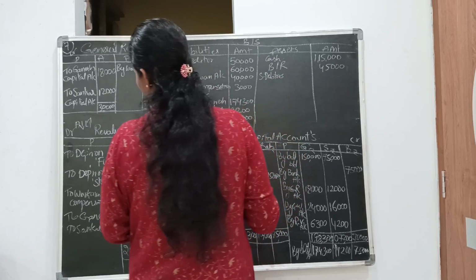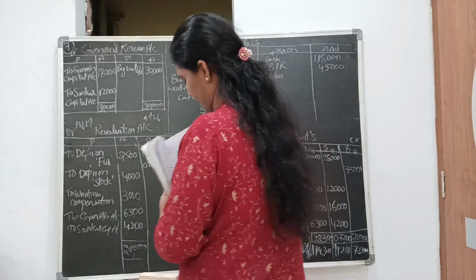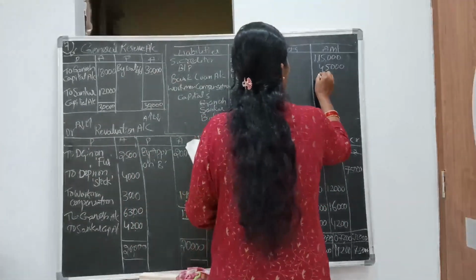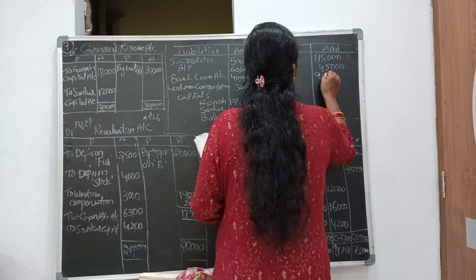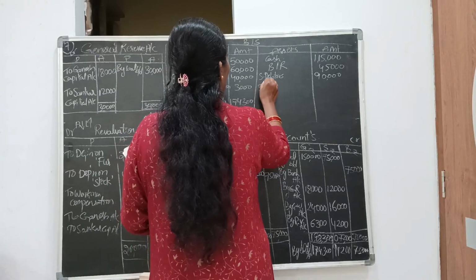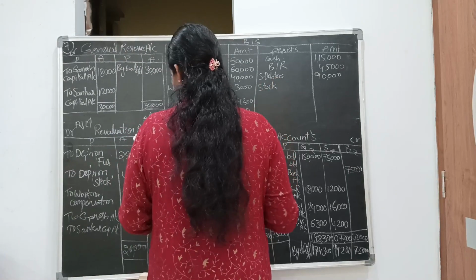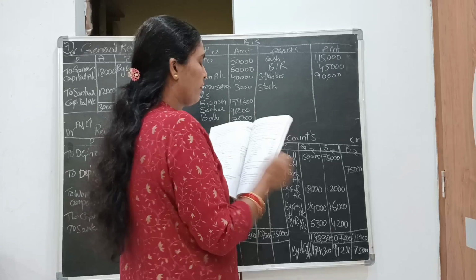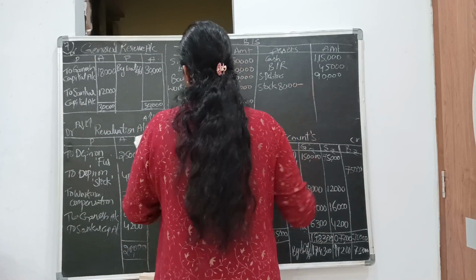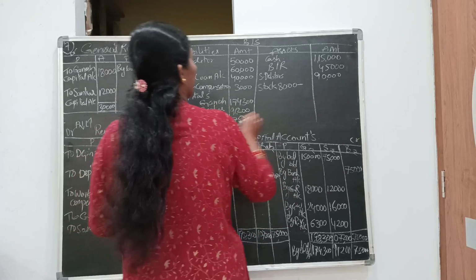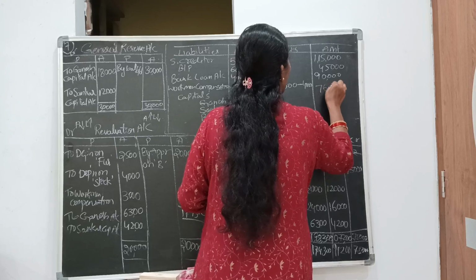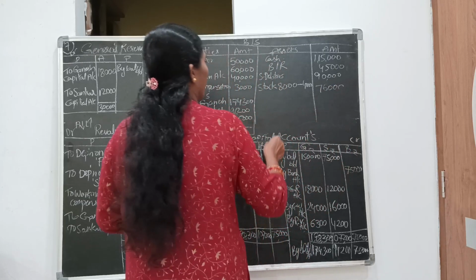Is there any adjustment? There is no adjustment, so write down 90,000. Next stock. What is the value of stock? 80,000. Deduct depreciation on stock, minus 4,000. So 76,000 is the stock value.